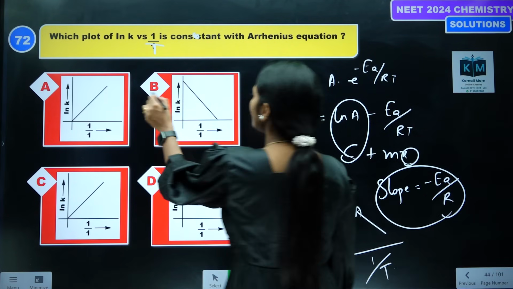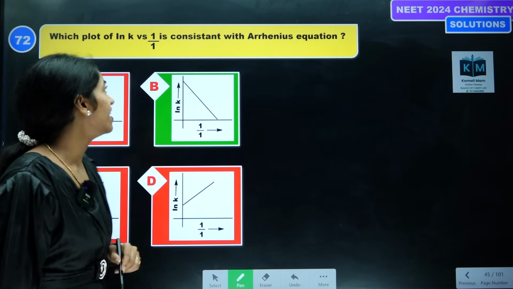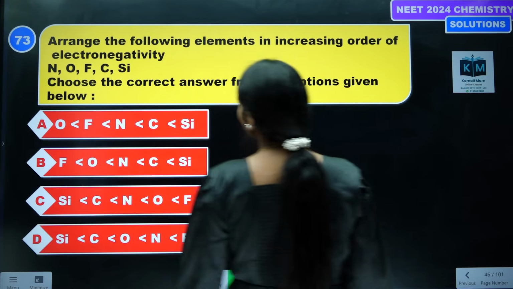So which, in all the four options, is the correct option? Option B is the correct answer. Next question, let's see the next.